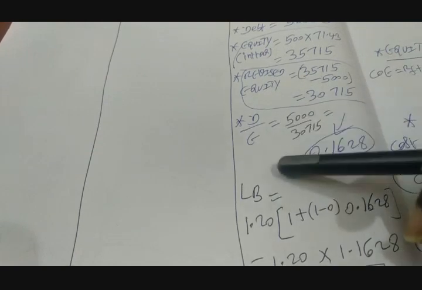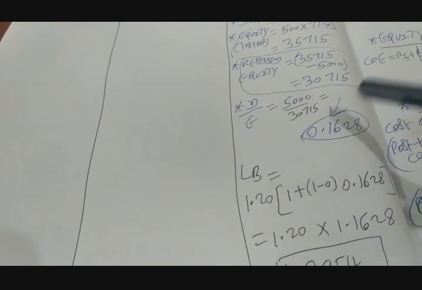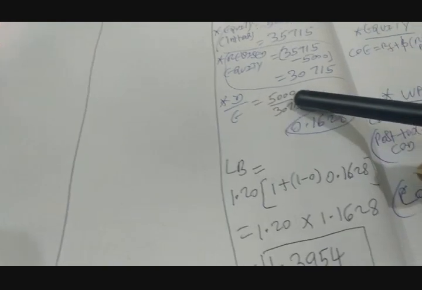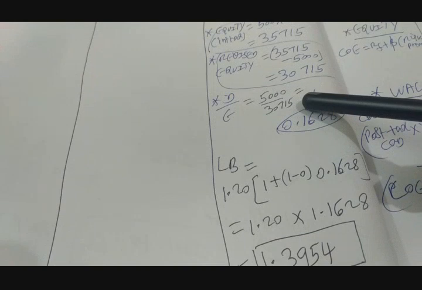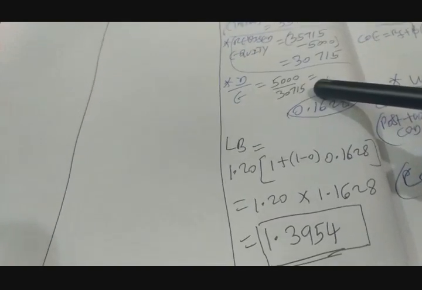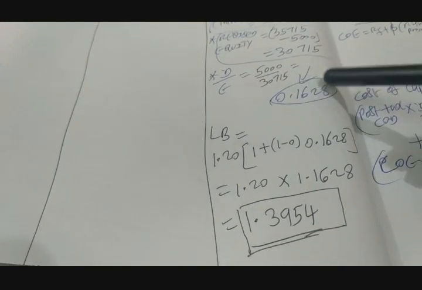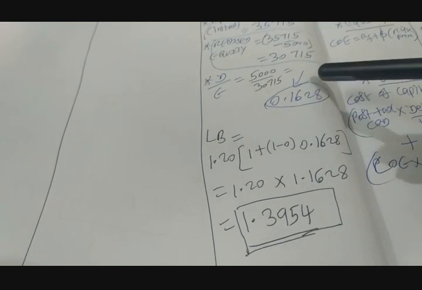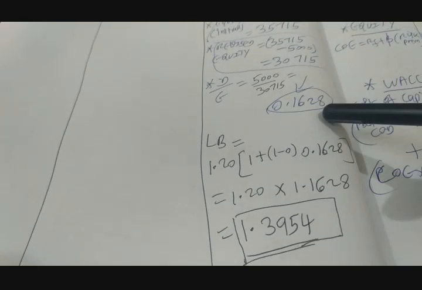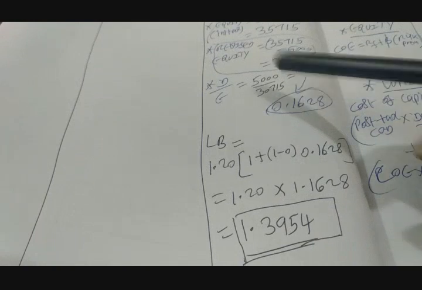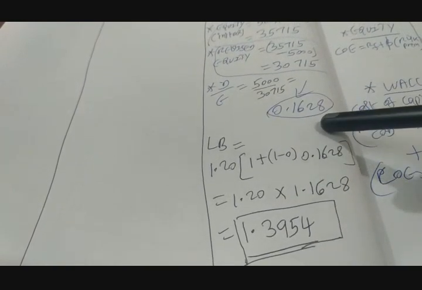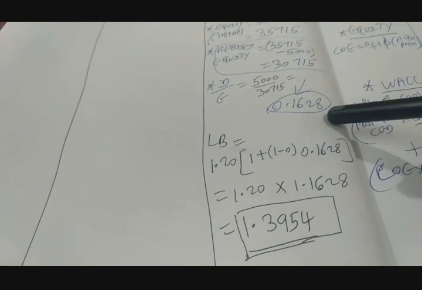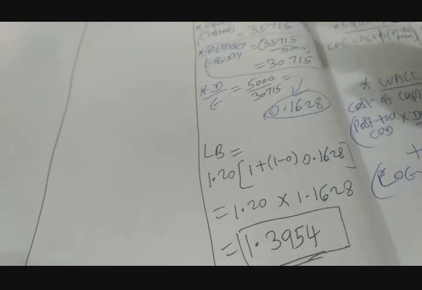What is your revised debt equity ratio then? It is the revised debt, going up from 0 to 5,000, divided by revised equity, which is coming down from 35,715 to 30,715. So D by E, 5,000 by 30,715, gives you a revised D by E of 0.1628. Please look at the numbers once again.